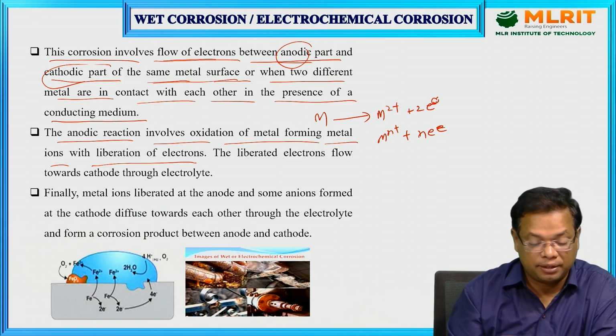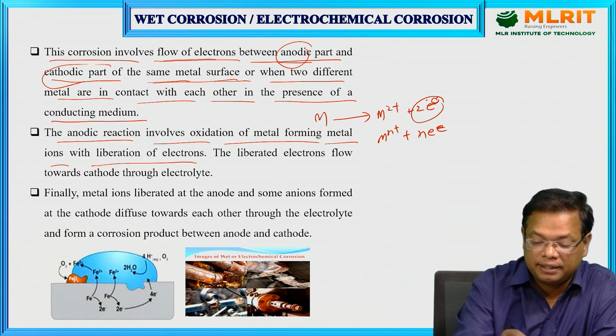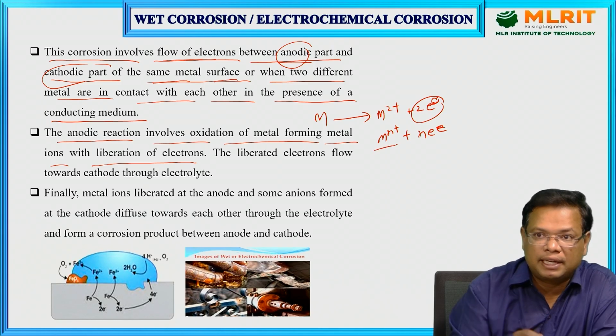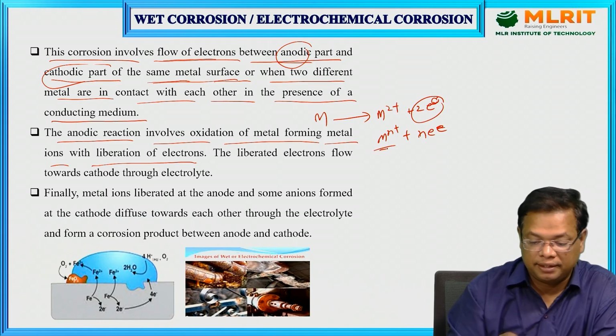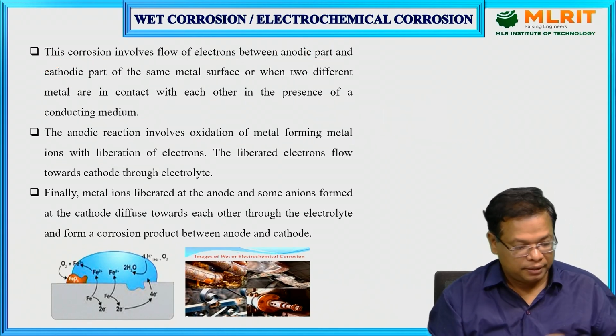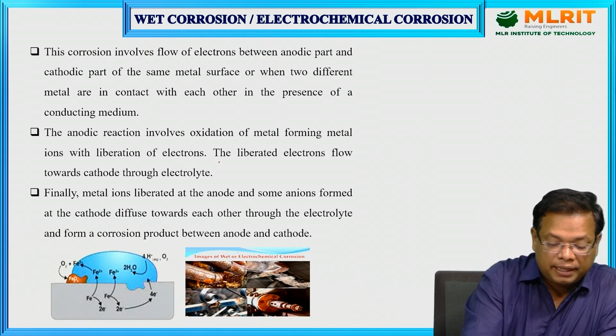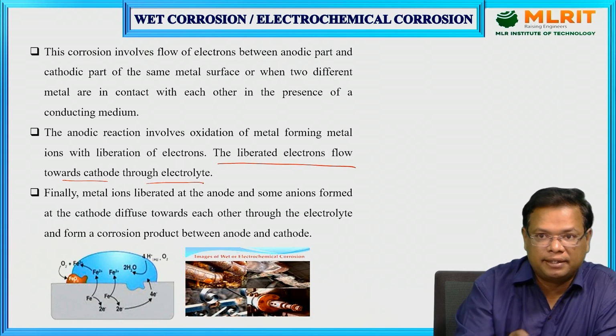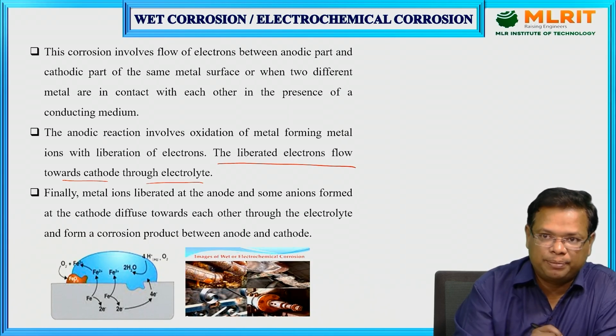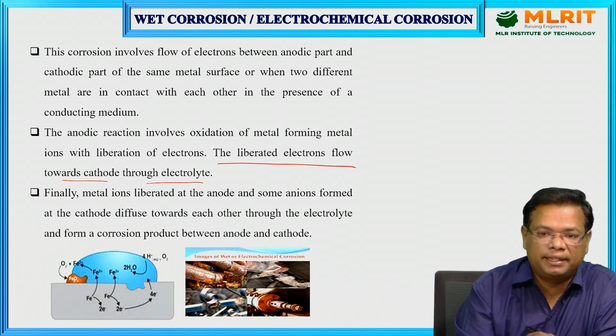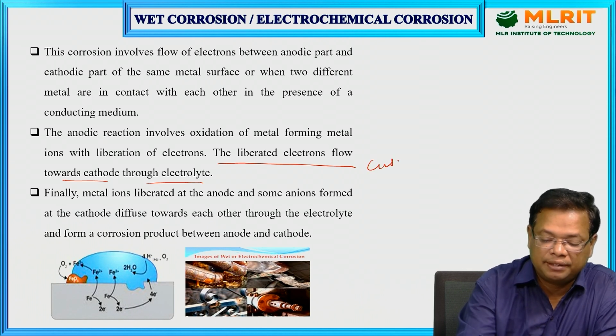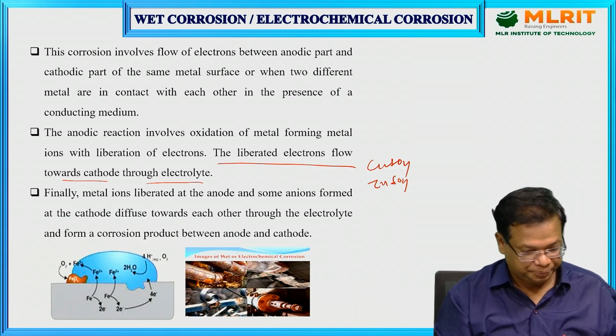So however many electrons are lost by the metal appear here, and the ions of the corresponding metal, the cations, are formed here. The liberated electrons flow towards the cathode through the electrolyte. So the released electrons are forwarded to the cathodic part by using the electrolyte. The electrolyte is nothing but copper sulfate solution or zinc sulfate solution.